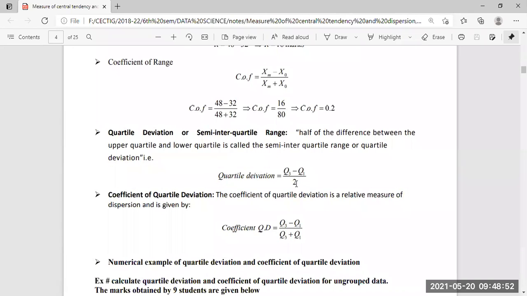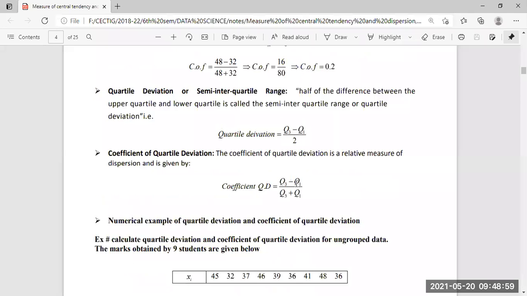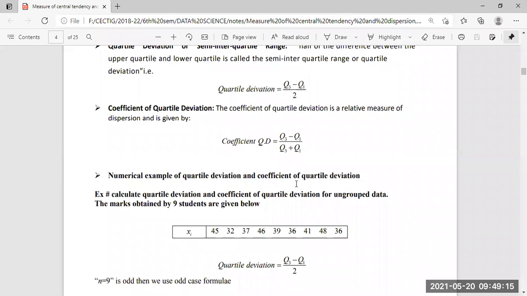So again, the same thing is present here. Here is another numerical example for the semi-interquartile range or quartile deviation. We can see there is a data set of marks of 9 students given. To find the semi-interquartile range, again the formula is the upper quartile minus the lower quartile divided by 2. The upper quartile will be 48 and the lower quartile will be 32.